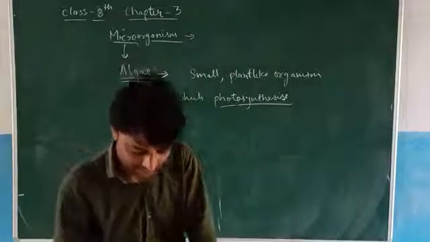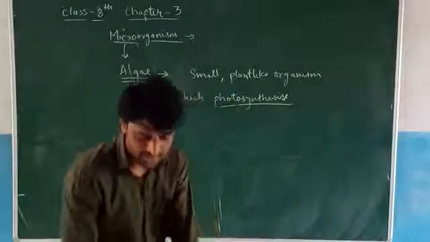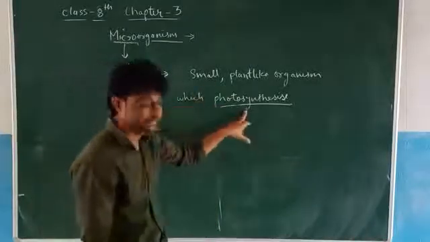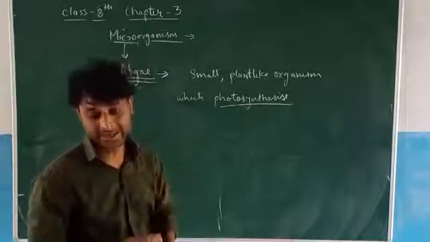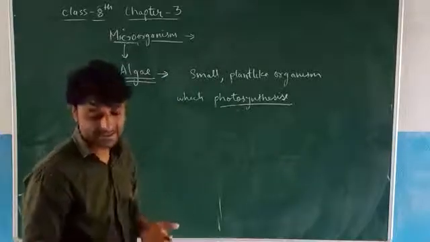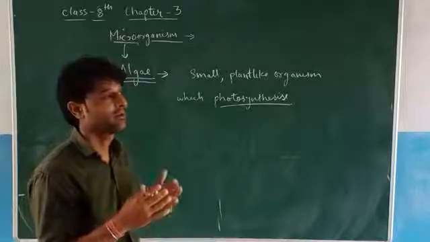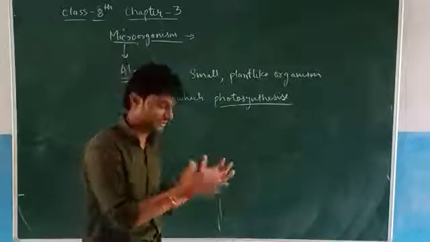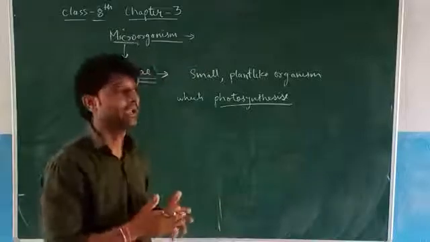Clear? Besides this, they are very small in size. Their shape varies according to the habitat. They are found everywhere.